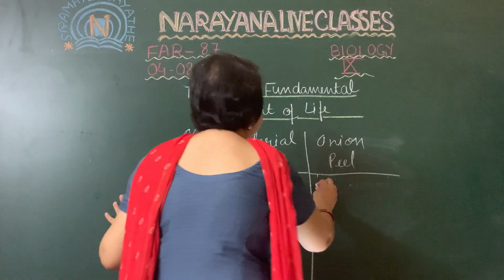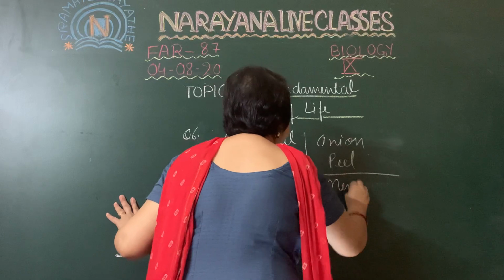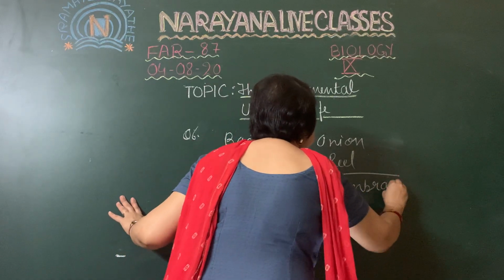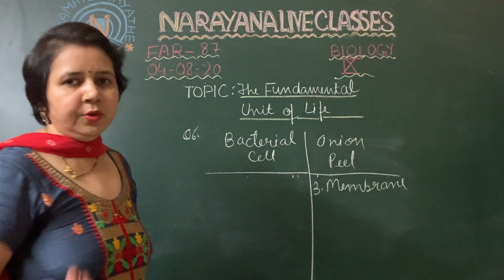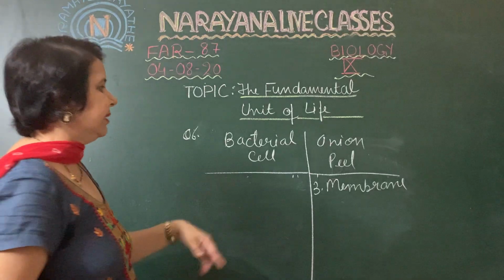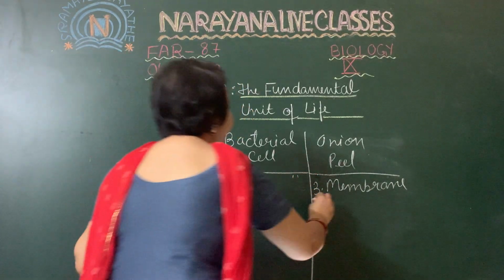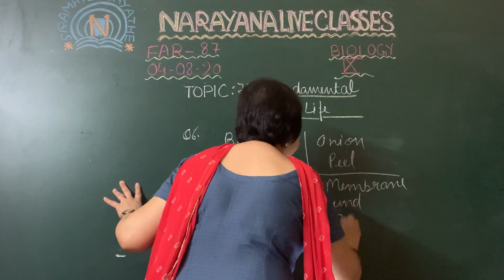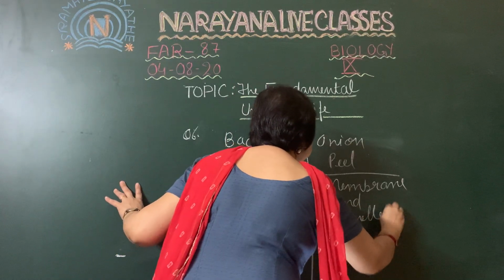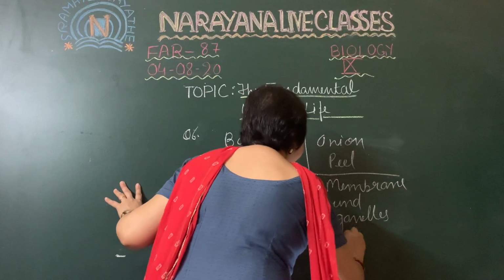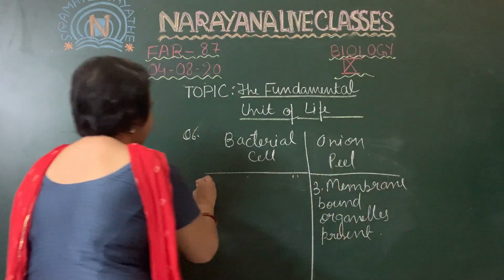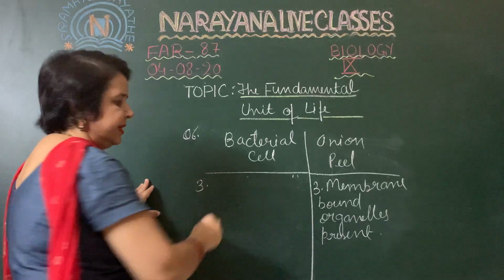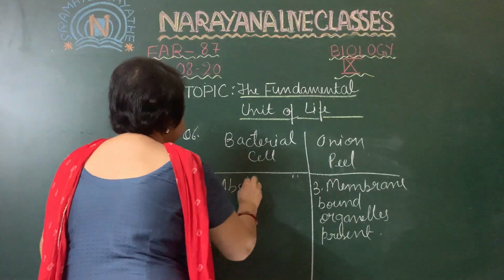Membrane bound organelles means mitochondria, and since this is a plant cell, chloroplast. These are present, but all membrane bound organelles are absent in the bacterial cell.